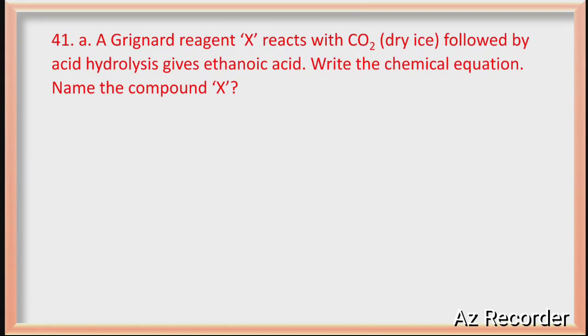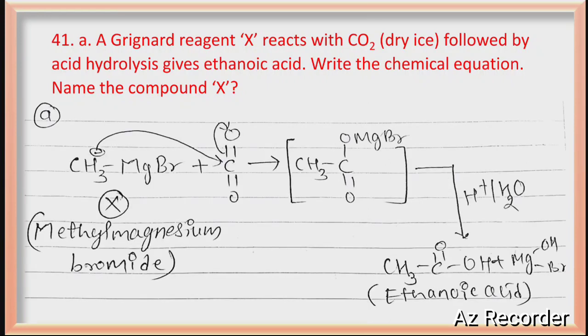Grignard reagent reacts with carbon dioxide. Just see, the Grignard reagent reacting with carbon dioxide gives an addition product. Carefully see, in Grignard reagent you always have to remember the alkyl group is negative. That alkyl group is going to attack the carbon dioxide carbon. As a result, electrons are transferred to oxygen and you will get the addition product.